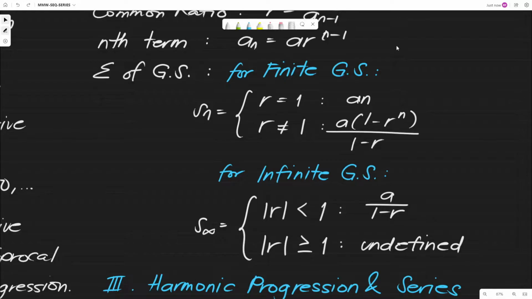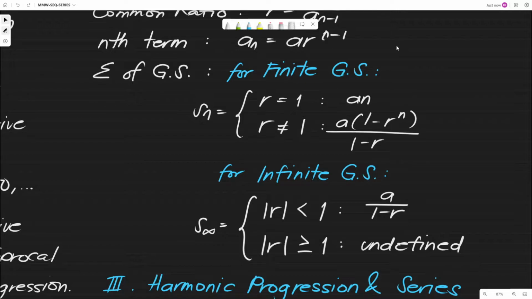If R is not equal to 1, any other value except 1, the formula we will use is A multiplied by the quantity of 1 minus R raised to n, all over 1 minus R. So that is our formula for the finite geometric series.